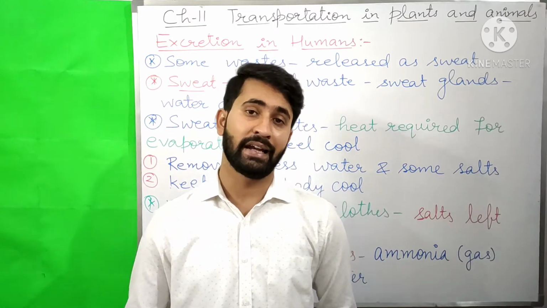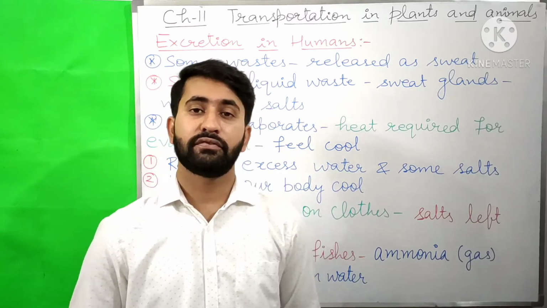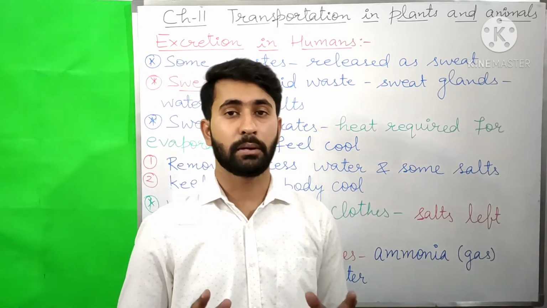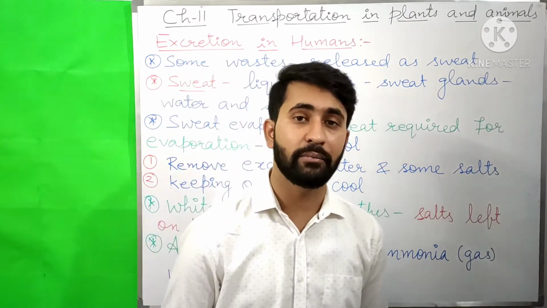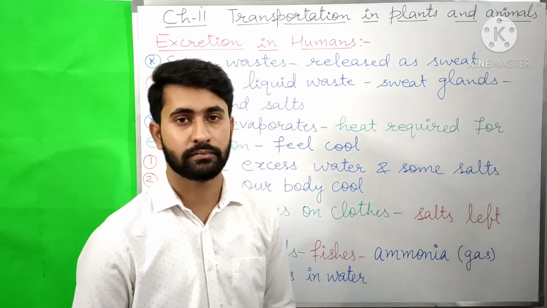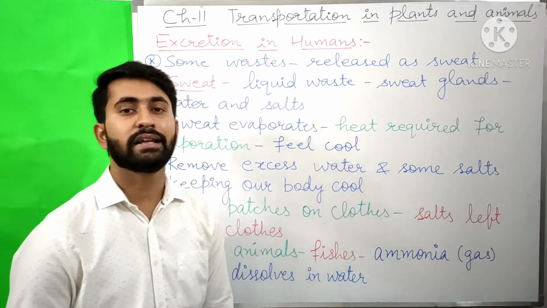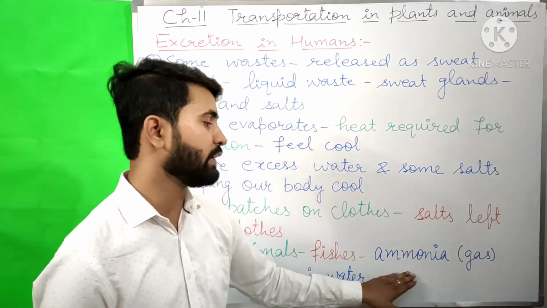The other animals also excrete waste from their body. The way in which the waste is excreted from the body of an animal depends on the availability of water to it. The aquatic animals like fishes release their cell waste in the form of ammonia.